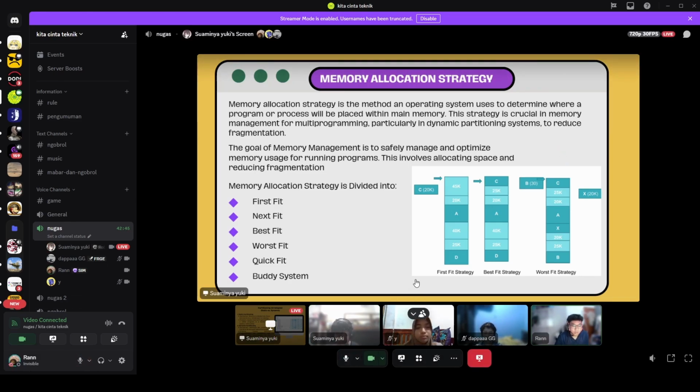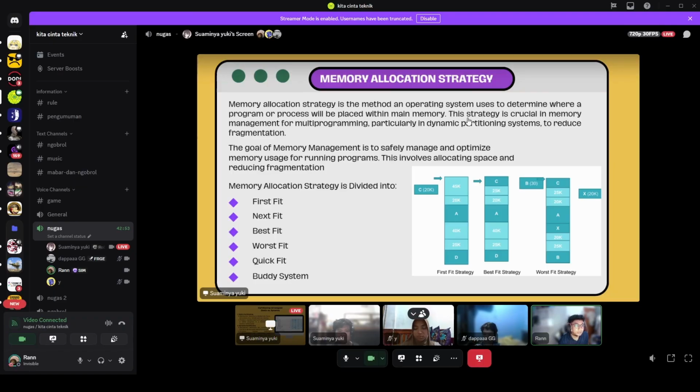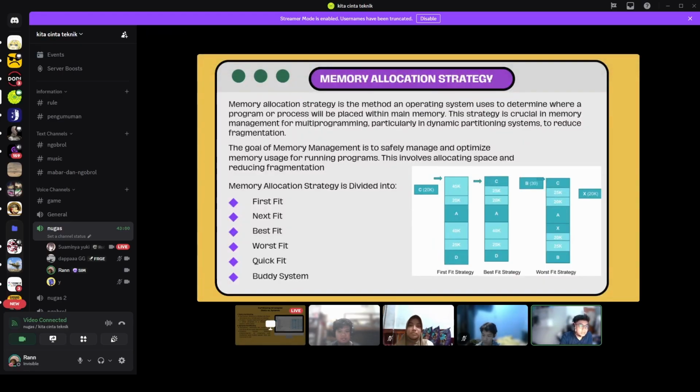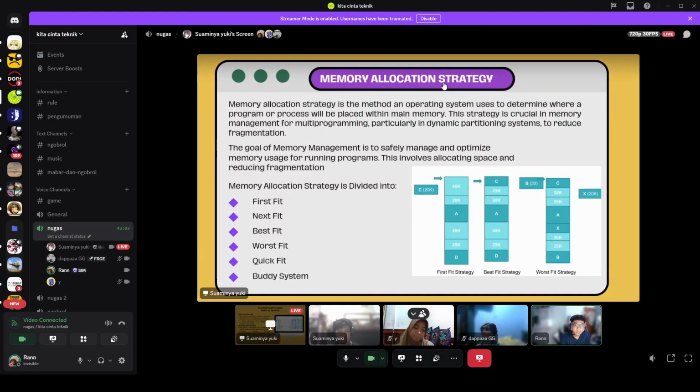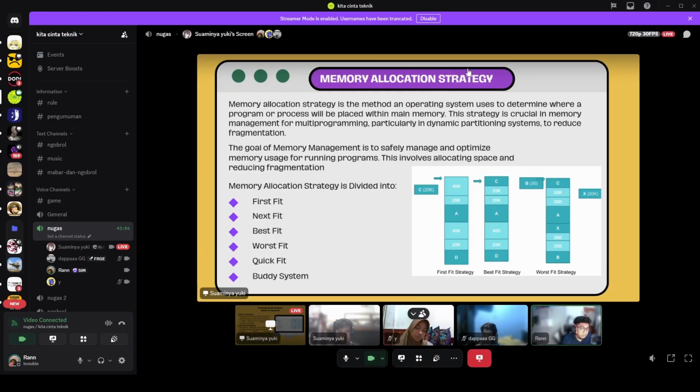Okay, so I'm going to explain about memory allocation strategy. Memory allocation strategy is the method an operating system uses to determine where a program or process will be placed within main memory. This strategy is crucial in memory management for multiprogramming, particularly in dynamic partitioning systems, to reduce fragmentation.